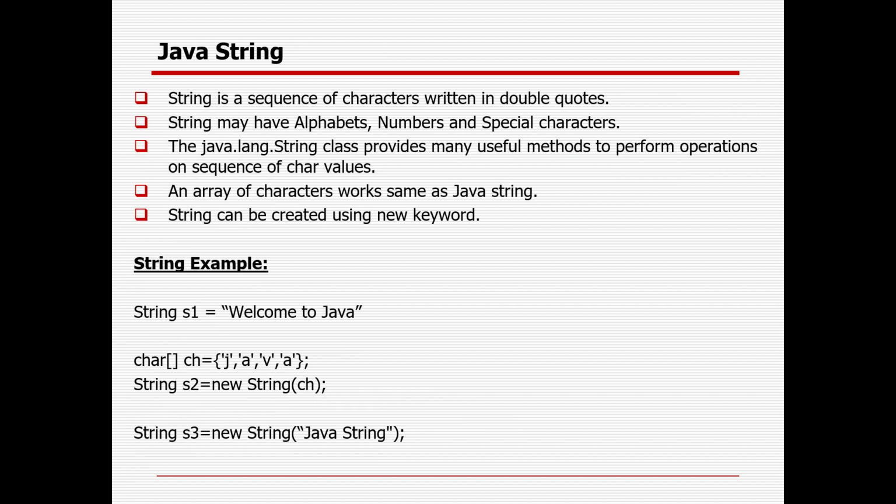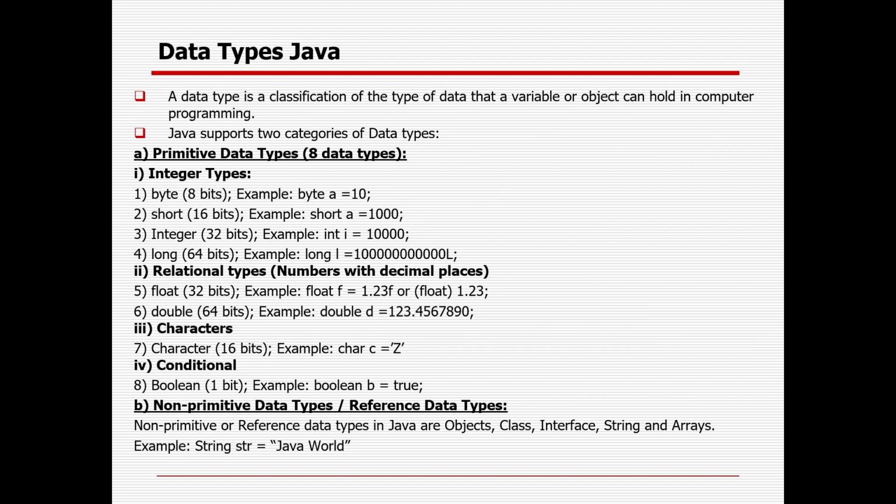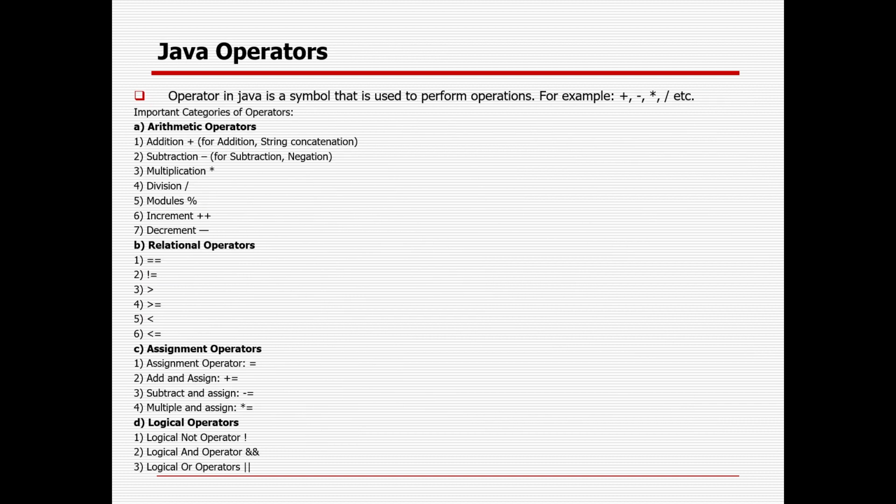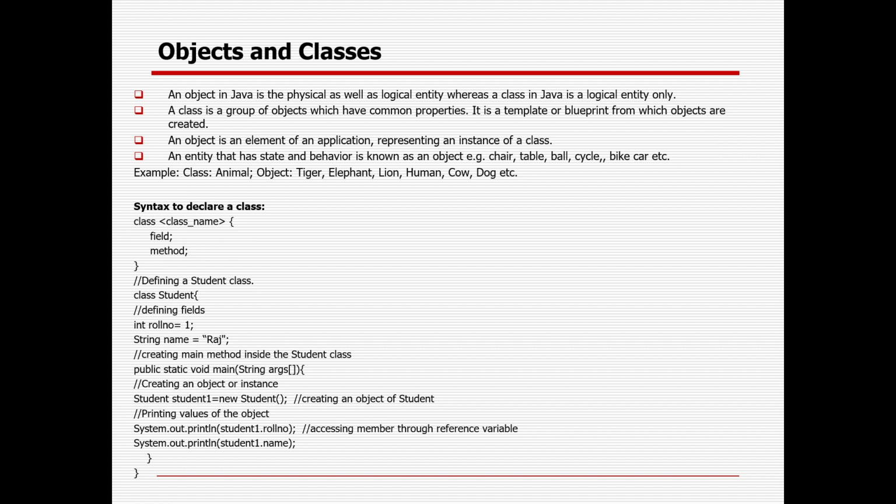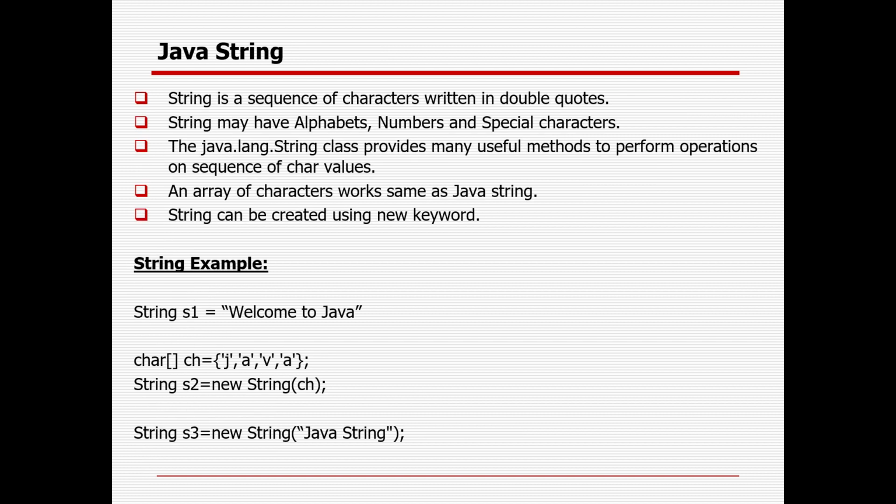The next one is string. You already saw that there are a couple of non-primitive data types, object and class, you already learned. Interface and array we will be learning soon. And here I will be discussing the string. As of now you already learned about integer, double, character, and also the different boolean types. These are the things you can enter without double quotes, and in case you are defining a character, you need to keep it within single quotes, but in case you are dealing with a string, you need to keep it within double quotes.